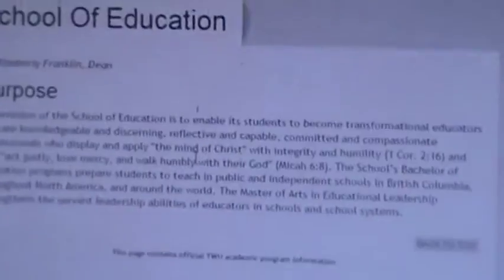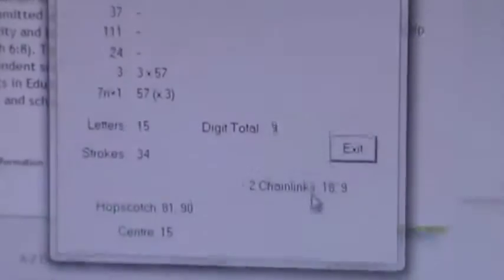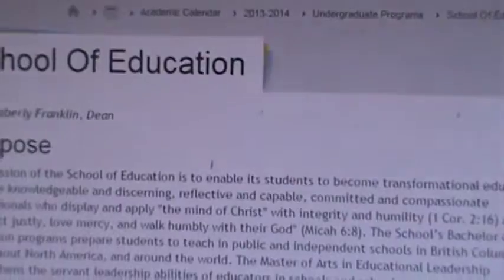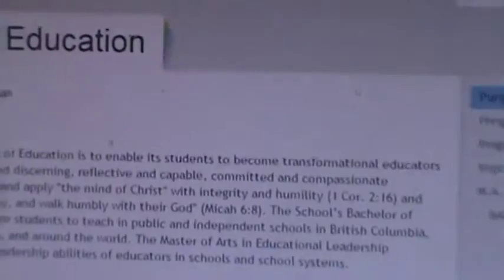So straight off of the purpose of the School of Education, we are looking at the mind of Christ. Divine Ordinance mathematically is a triple of triple eights to the glory of Jesus equals 888. 15 letters, beautiful, threes there. Wonderful. And then I encourage you to find the three loves in there. Love plus love plus love plus a final 9.